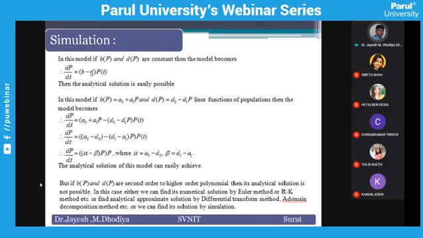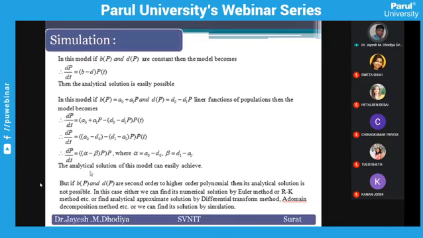So when it is constant, you can easily get the solution. When it is an algebraic equation, there is a chance it is linear. Birth rate is a function of population in linear form. Death rate is a function of population in linear form. So we can put it like this, and we can generate this model too,